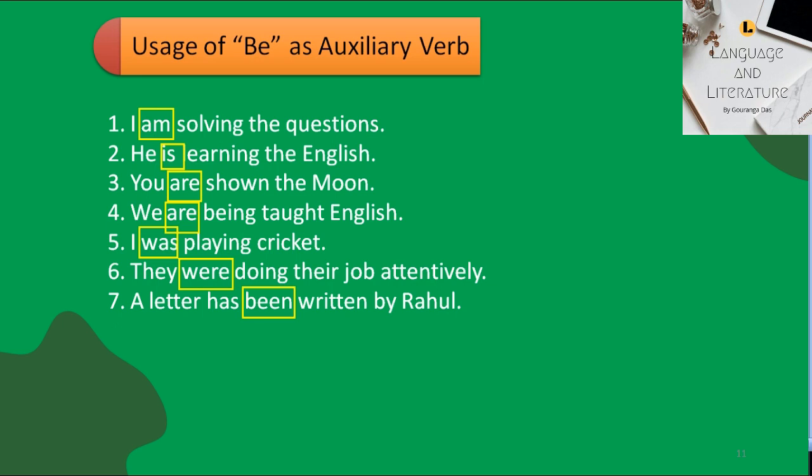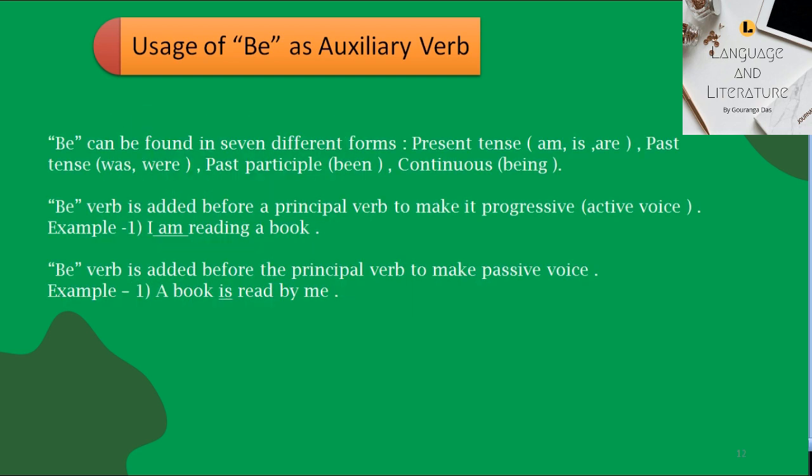Now go through the sentences shown on the screen. Here be is found in 7 forms. Present tense: am, is, are. The past form of be is was and were, and the past participle form of be is been. Be is also used as continuous form when it is found as being.